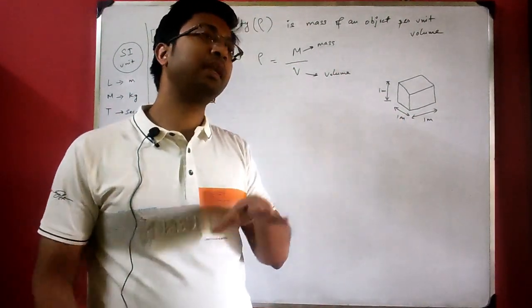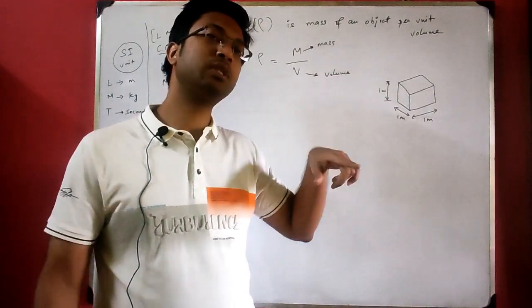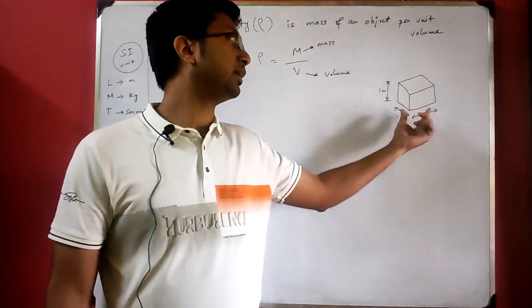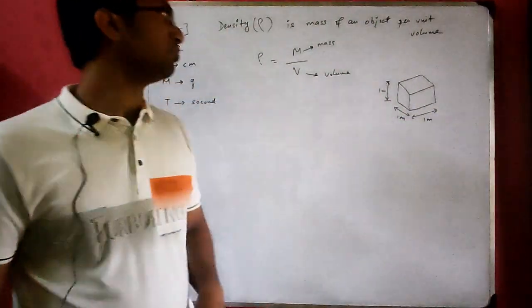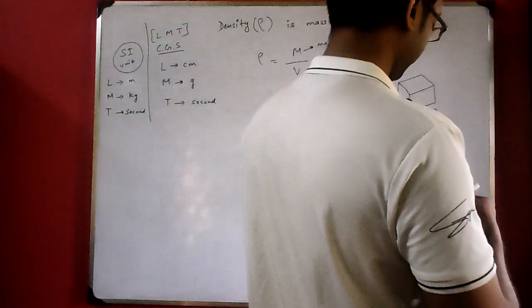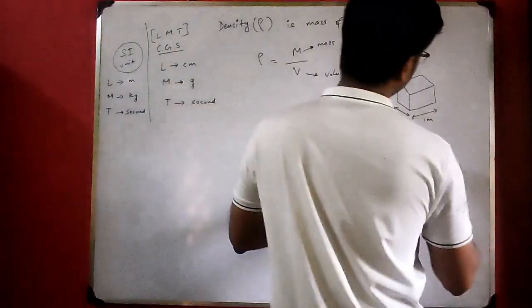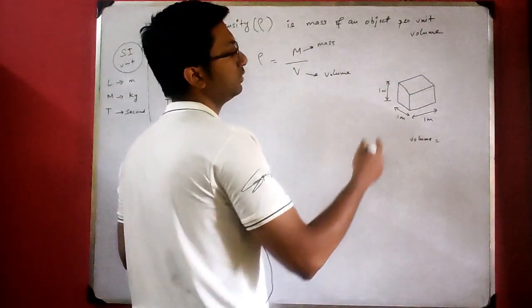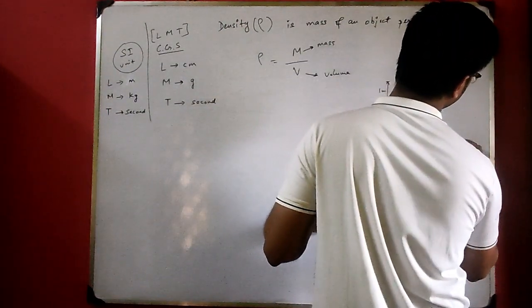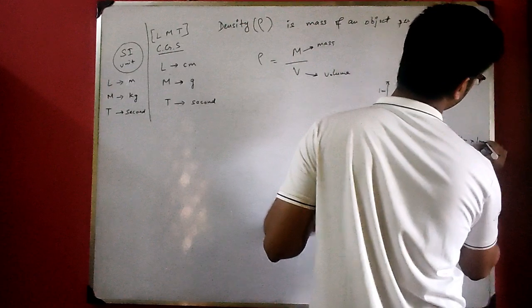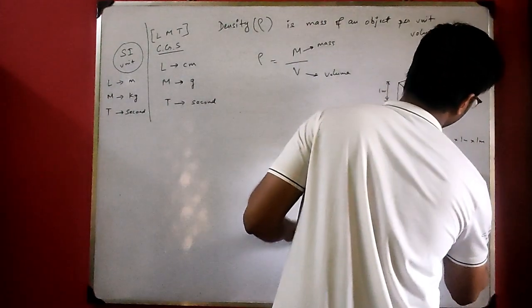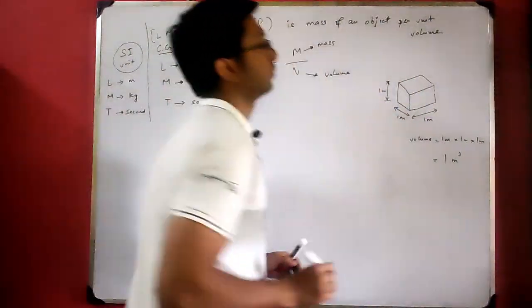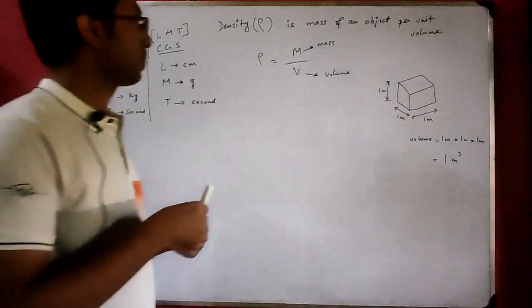And cuboid means length, breadth and height are different. A cuboid also looks like a box, but its dimensions are different. It can be rectangular in shape. So now its volume will be how much? Volume will be length into breadth into height, means 1 meter into 1 meter into 1 meter. So it will come out to be 1 meter cube.